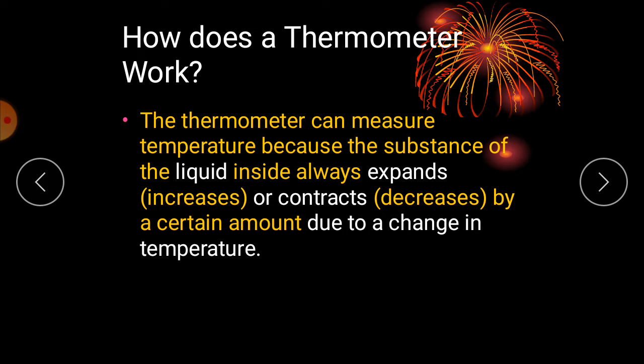The thermometer can measure temperature because the liquid substance inside always expands or contracts. When does it expand? The liquid expands or contracts as it increases or decreases by a certain amount of temperature.